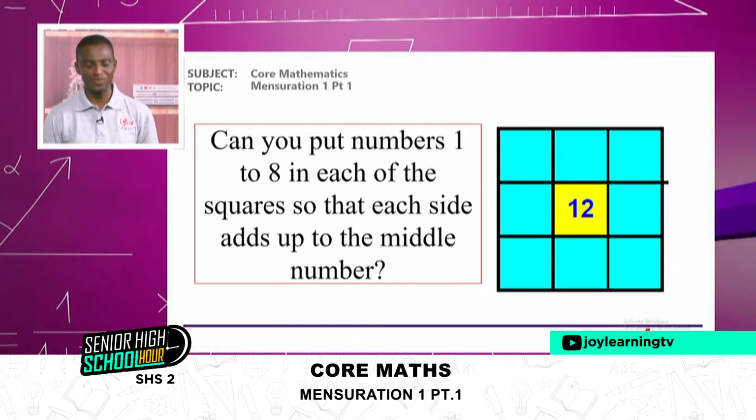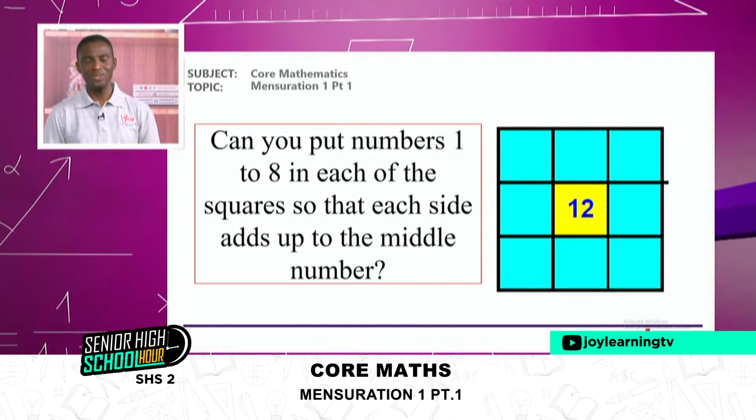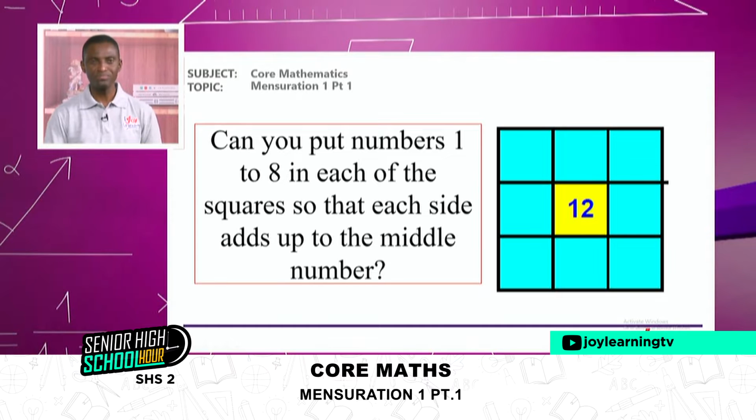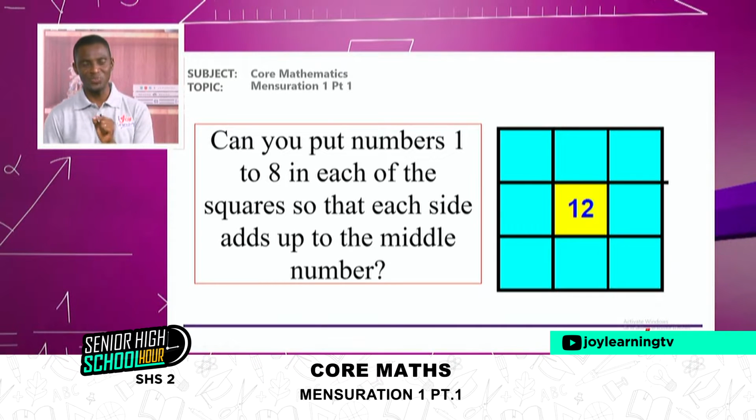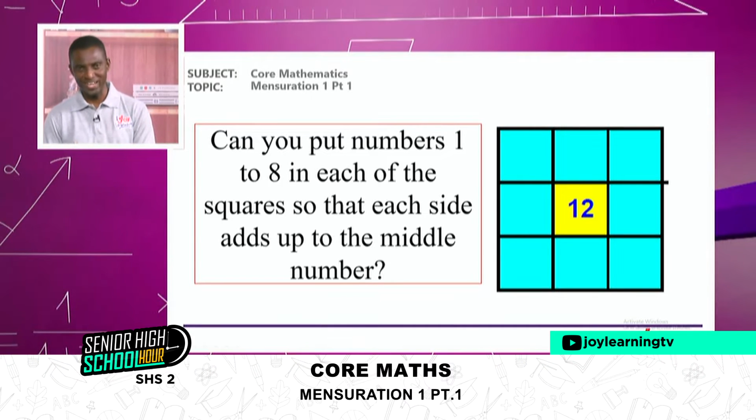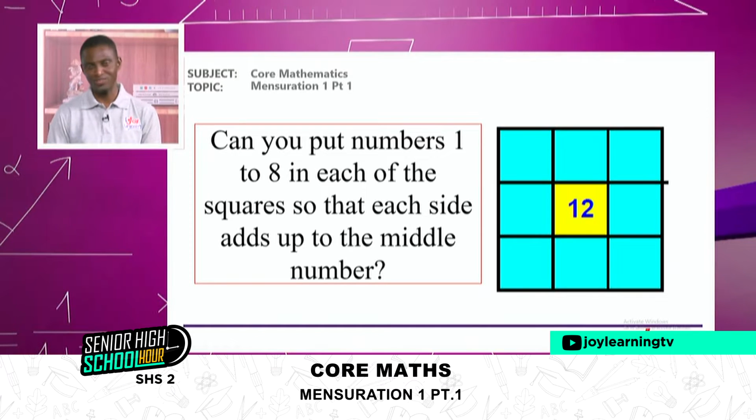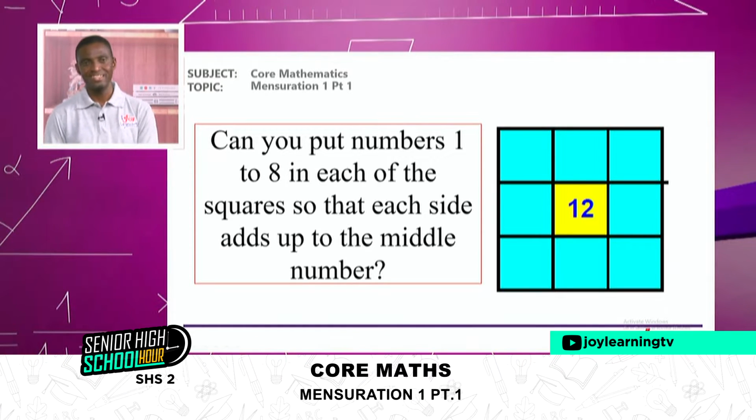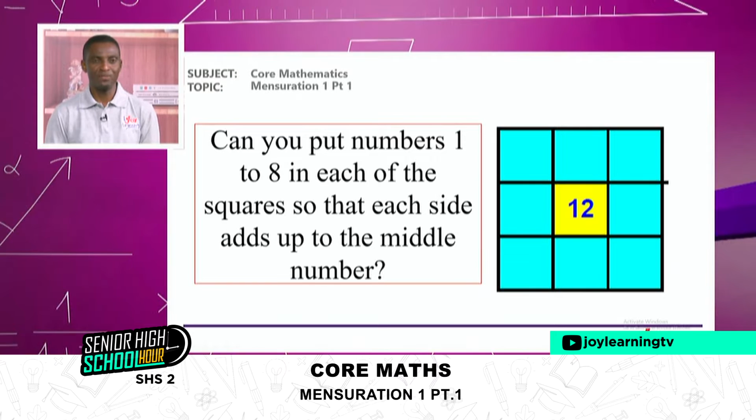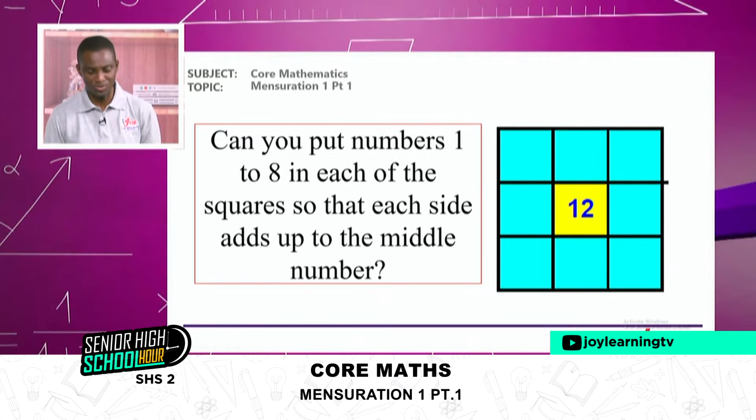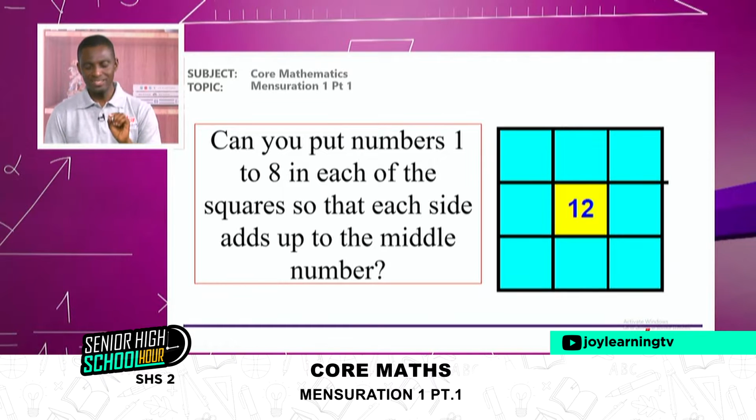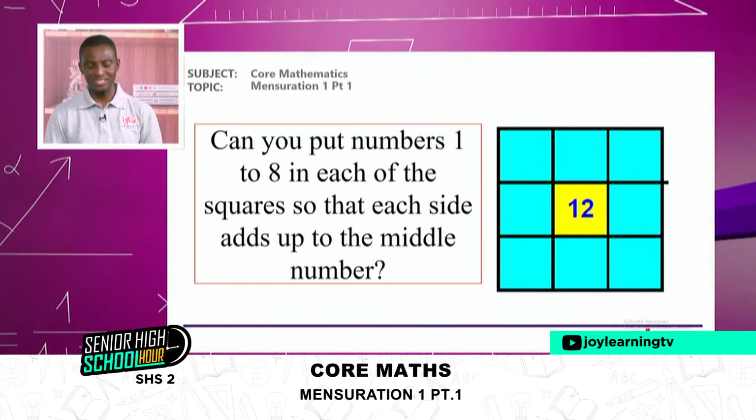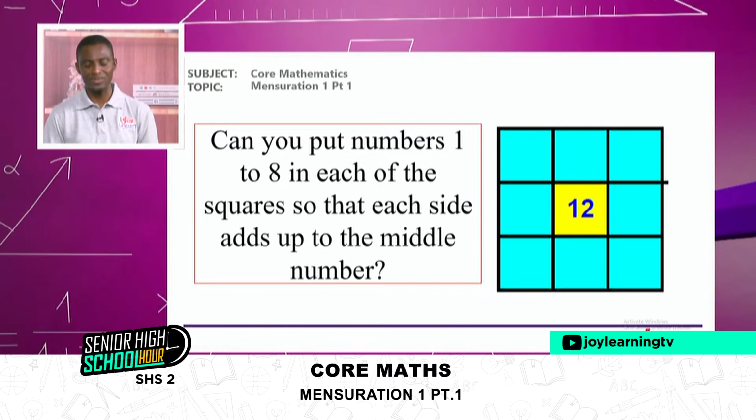Now the question I have for you is simple. Can you have this particular squares? And then I want you to put in numbers 1 to 8. Numbers 1 to 8. No 0, no 9. That means no 10. Because if you don't have 0, you don't have 9. And you don't have, that means you cannot get 10 as well. So you put in 1 to 8, each in the squares so that each side adds up to the middle number.